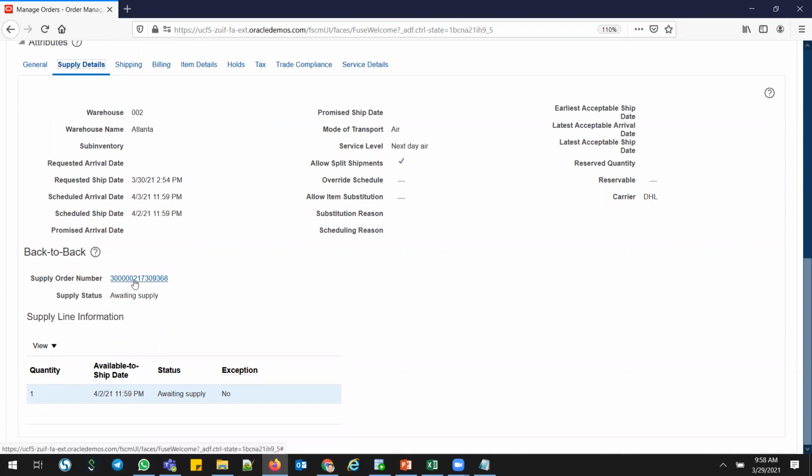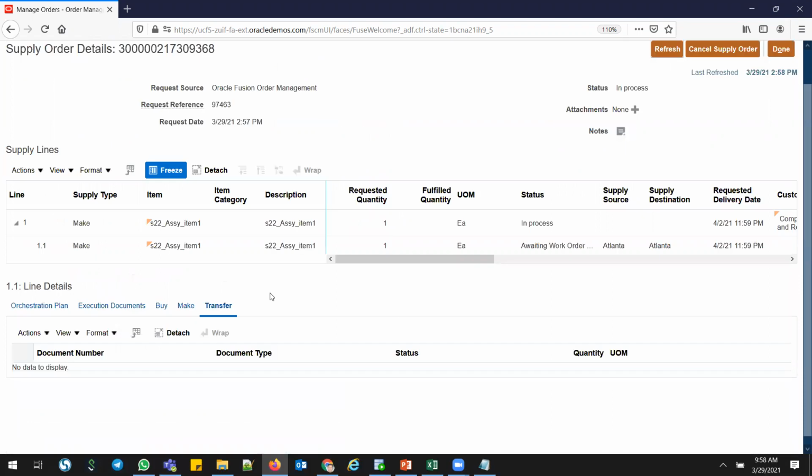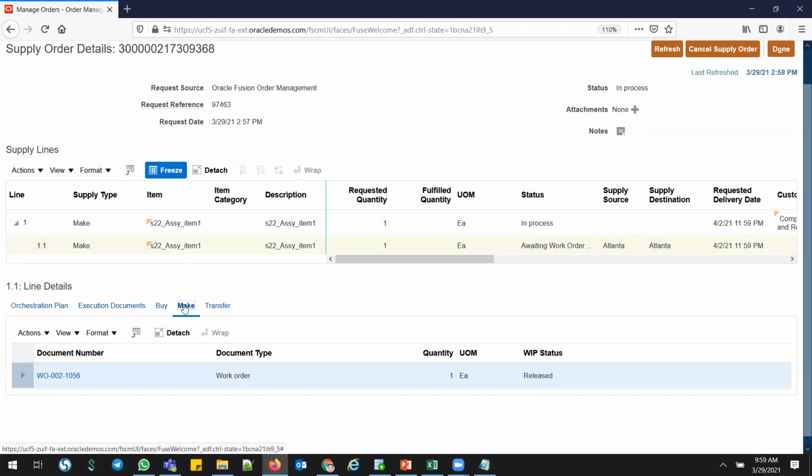And click this supply order number. You can see awaiting work order, because as per my sourcing rule, this assembly item, a finished good part, is my manufacturing make item, and the sourcing rule drove it as make at 002. So it will create a work order at 002. So awaiting work order, and transfer is null, buy is null, and you can see the make. It will create a work order. The work order is in release status. This work order number format and the work order status will all be driven from your manufacturing plant parameters.